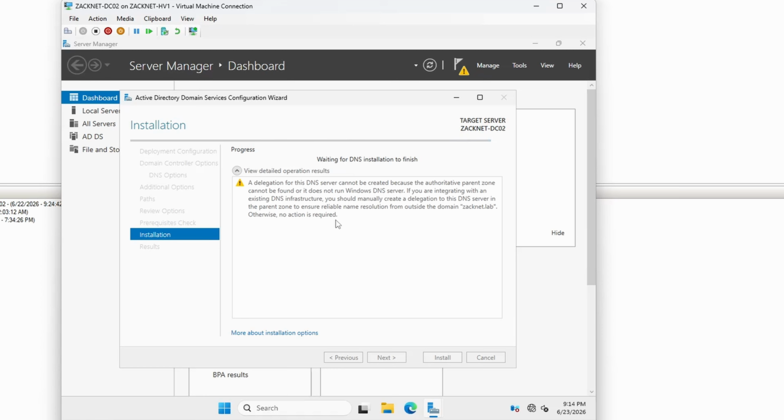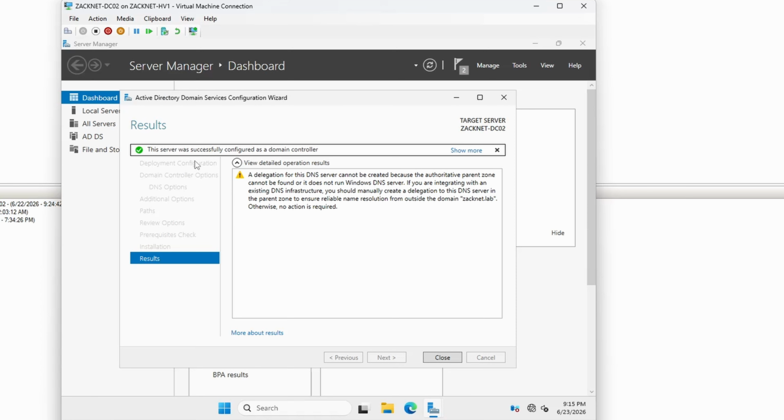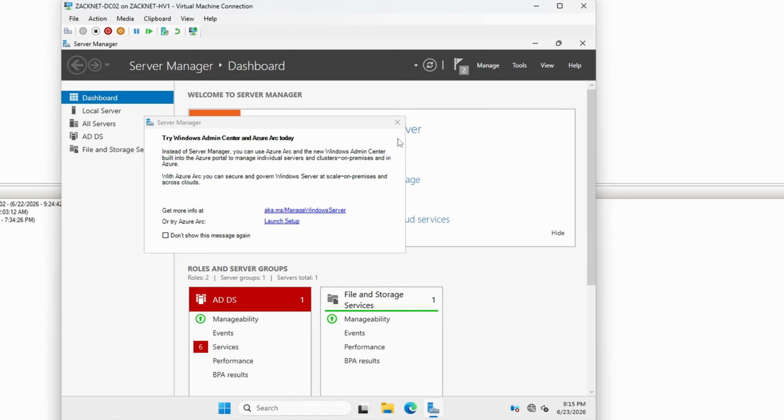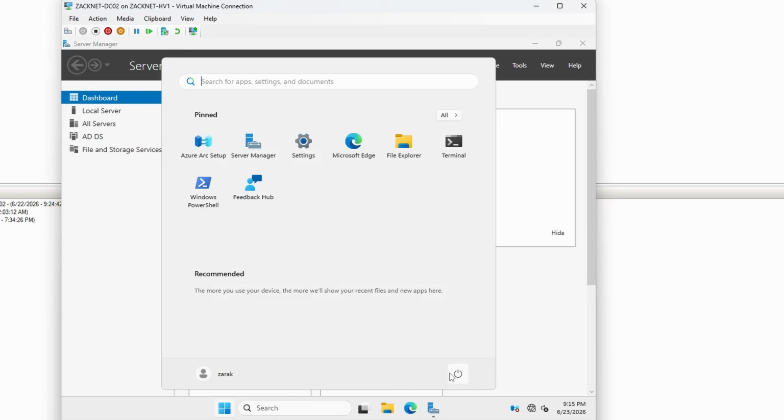So there's no action required whatsoever. Perfect. So it looks like the server was successfully configured as a domain controller. So what we are going to do is we are going to hit restart on this guy.